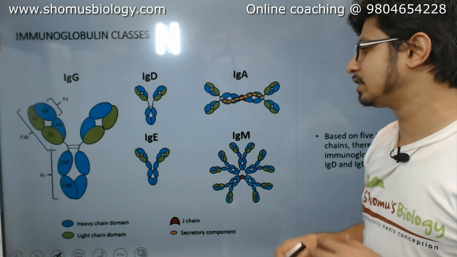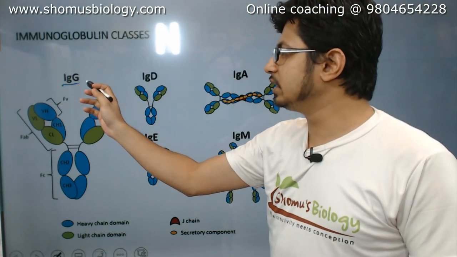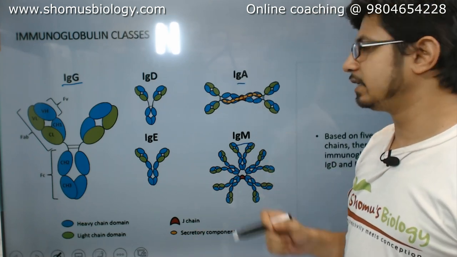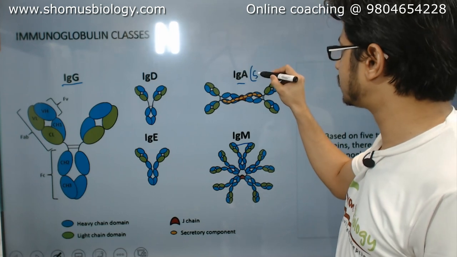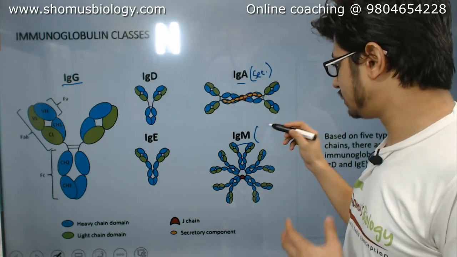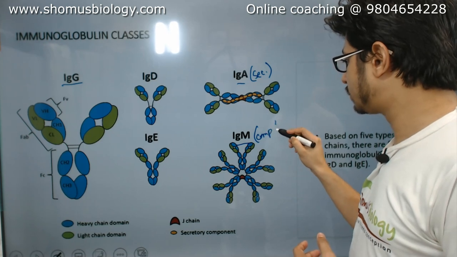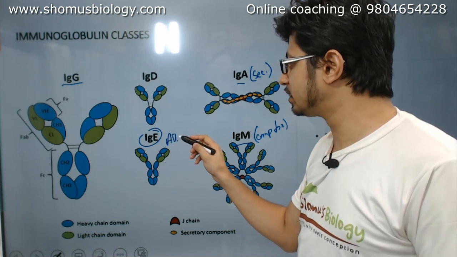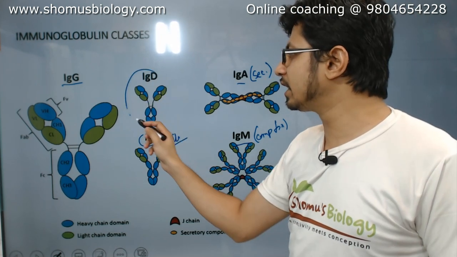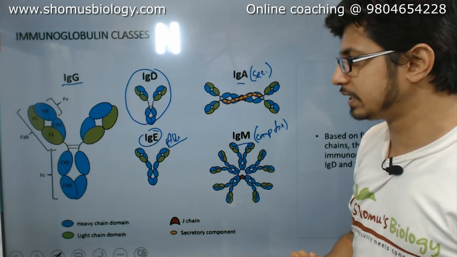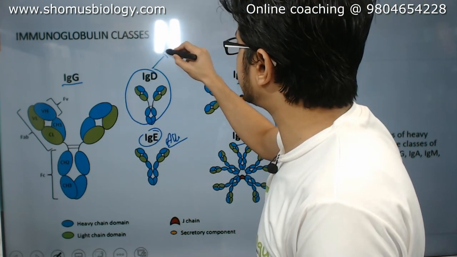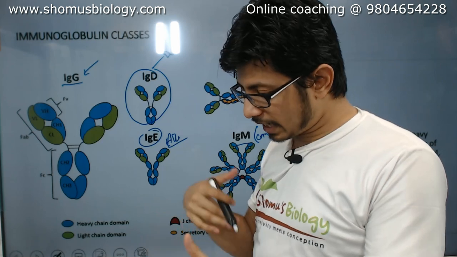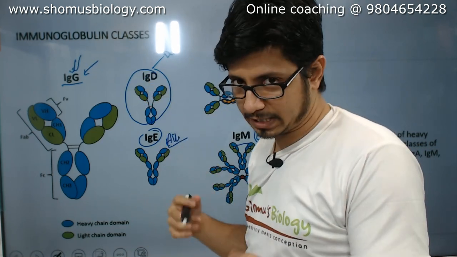Now, what are the classes of antibodies that we used to talk about? Remember the immunoglobulin classes, we talked about 5 important ones. IgG, a very common one that we generally discuss. IgM, a pentamer. IgA is a dimer, also known as the secretory antibody. IgM is responsible for complement fixation specifically, and IgE is responsible for allergic reactions. IgD and IgG are common types. Remember, IgD is the default type that is present, and IgG is generally produced right after the infective agent infects us; in the adaptive response IgG has more role to play over IgD.